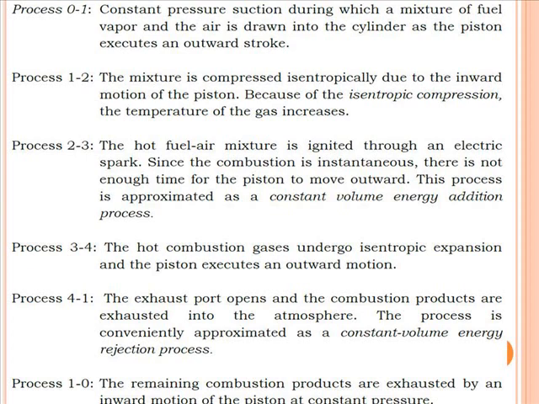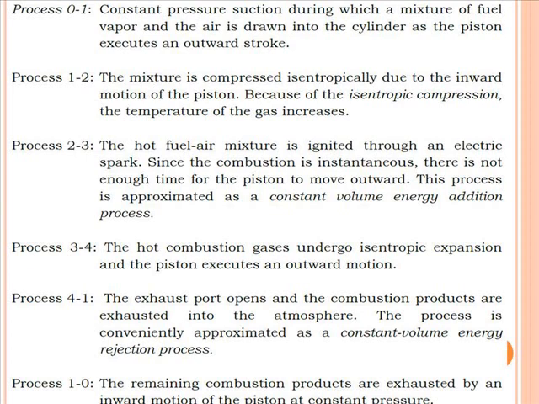So the air plus petrol mixture, or air plus fuel mixture, which is trapped, is available at higher pressure and higher temperature. Because of the occurrence of the spark, the air plus fuel mixture will ignite and the energy will be added, and we get the highest temperature T3 of the cycle, and this is a constant volume process, that is, a constant volume heat addition process.